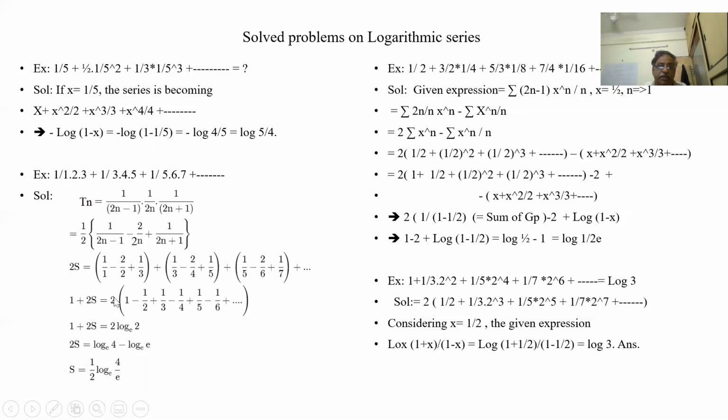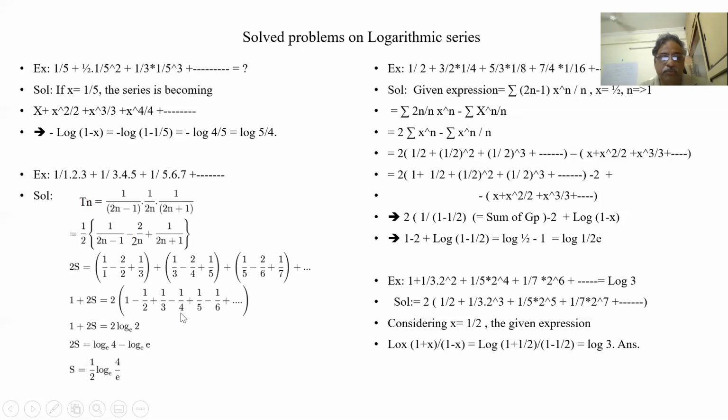So why have I added another 1? When I convert, all become 2, minus 2 by 2. If I take 2 outside, I am getting this. So it becomes 1 by 2. Then 1 by 3 plus 1 by 3 gives 2 by 3, so taking 2 out, 1 by 3. Similarly 2 by 4 becomes 1 by 4 after taking 2 out. Then 1 by 5, 1 by 5, 2 by 5, taking 2 outside, 1 by 5. Like that, the middle term I have taken 2 out. The first terms, these odd terms, are becoming double. So when the 2 goes, I get a logarithmic series.